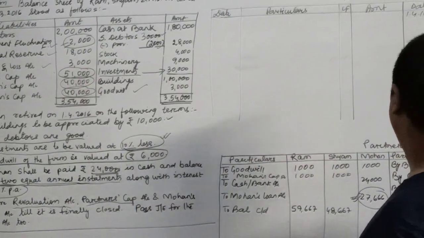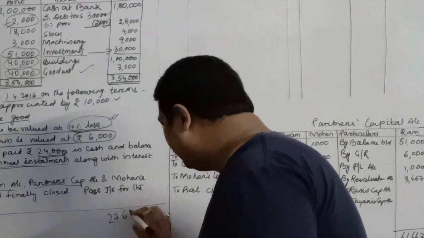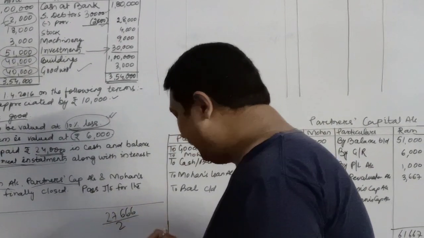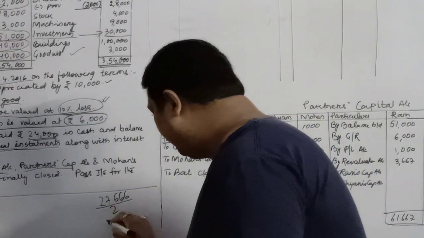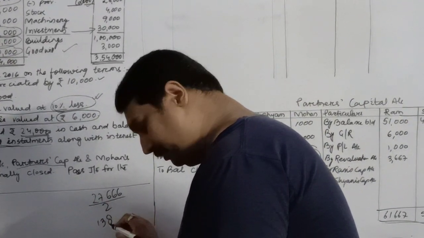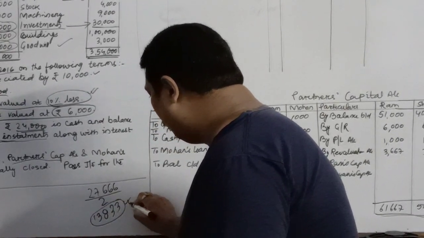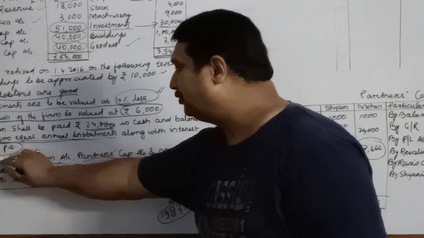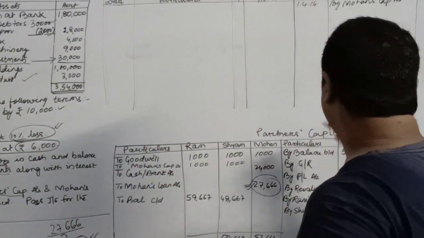So what will be the amount of each installment? The total loan is 26,666 divided by 2. So it will be rupees 13,833. This is the amount of your installment, and along with that you are supposed to calculate interest at the rate of 6% per annum on the balance due.